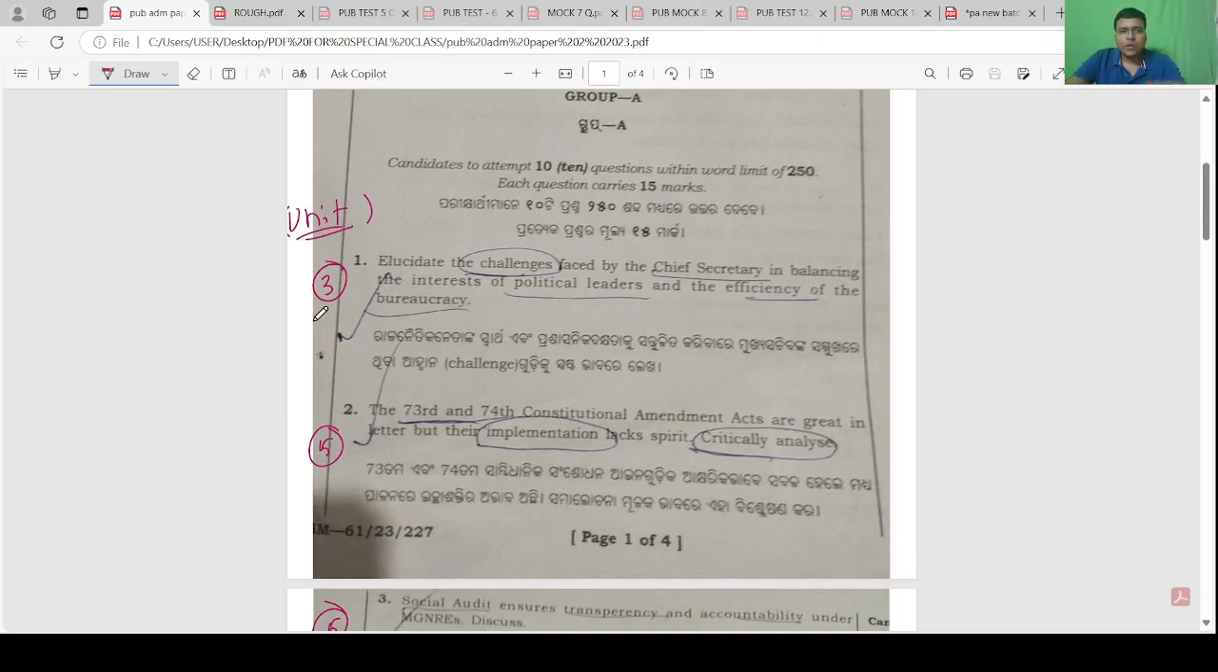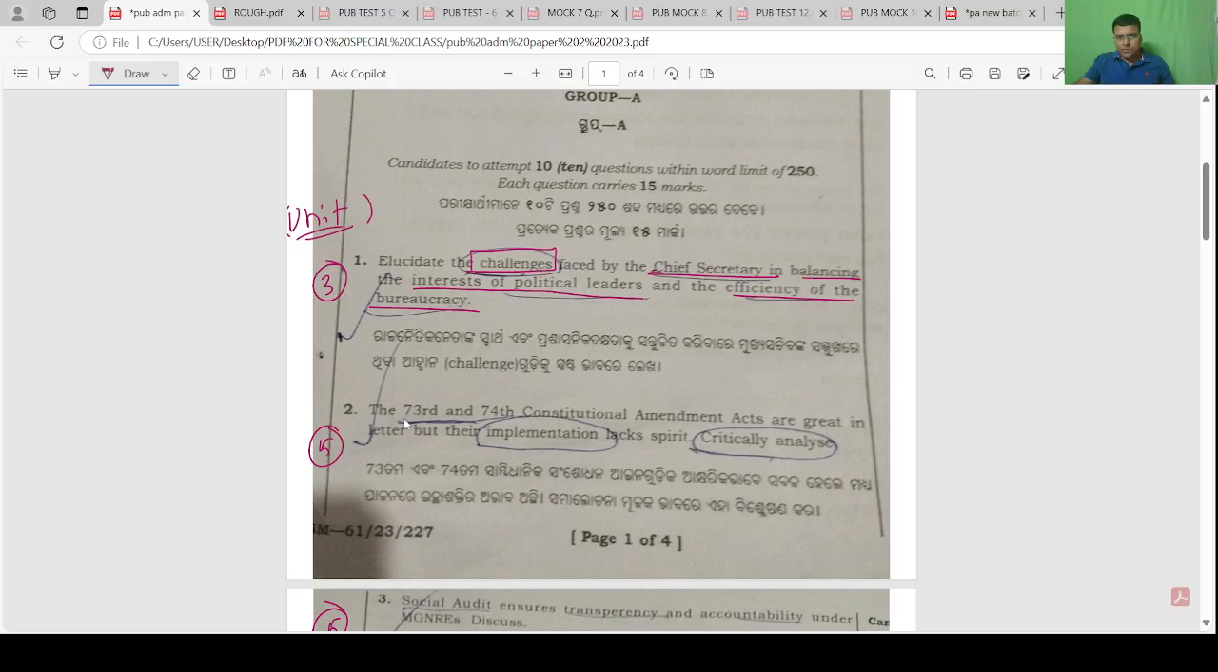Unit 3 question: elucidate the challenges faced by Chief Secretary. So here you need to write the role and function of Chief Secretary and what challenges Chief Secretary faces when he balances the interest of political leaders and the efficiency of the bureaucracy. So many points are hidden inside when we discuss the 15 roles and functions of Chief Secretary; we will find them there.